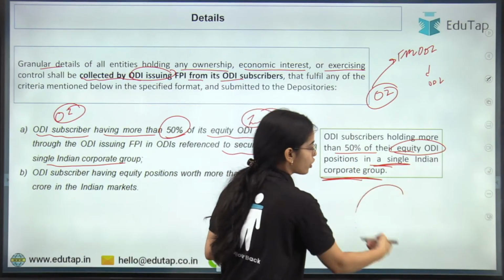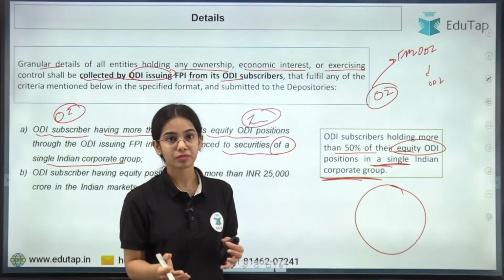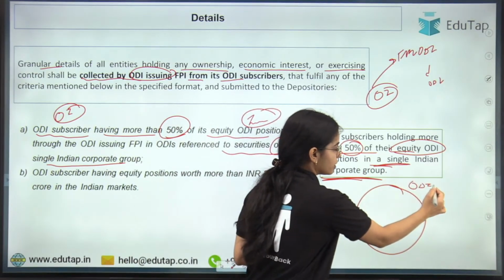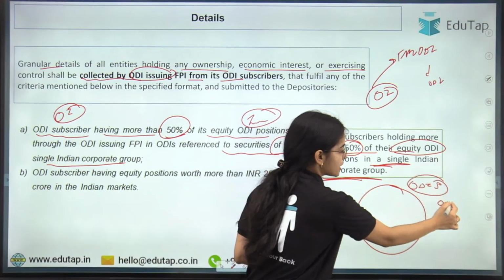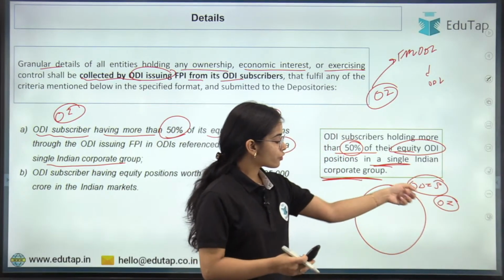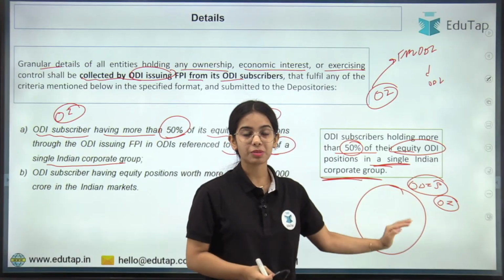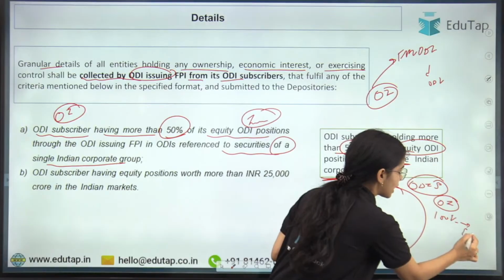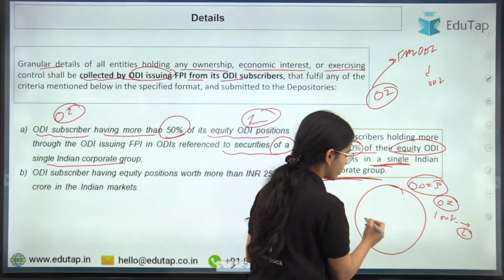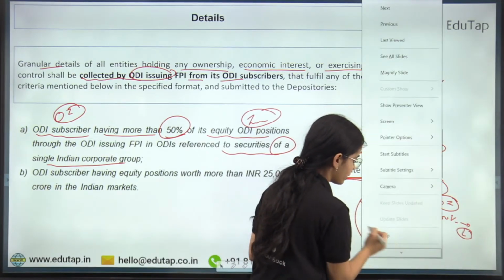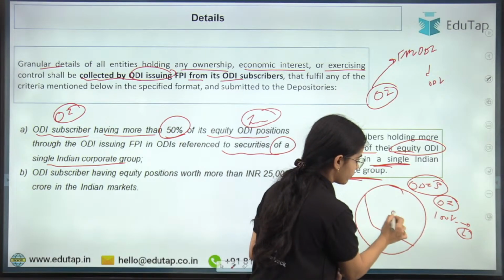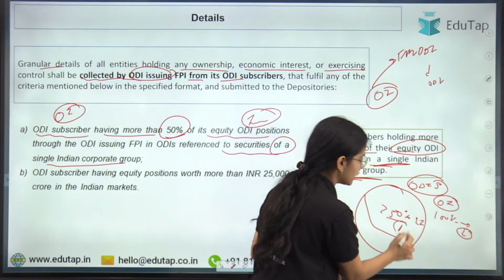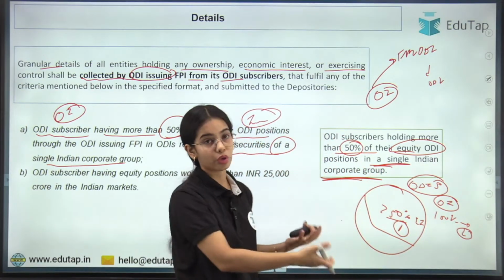Out of 100% of the investment they have done in equity, if they hold more than 50% in only a single Indian corporate group.